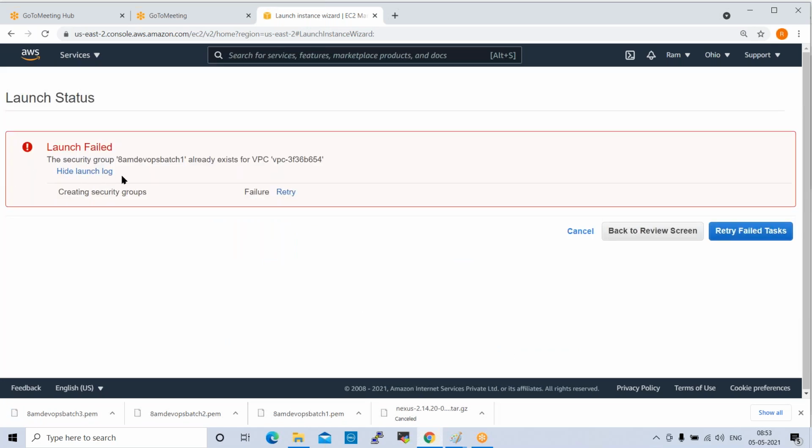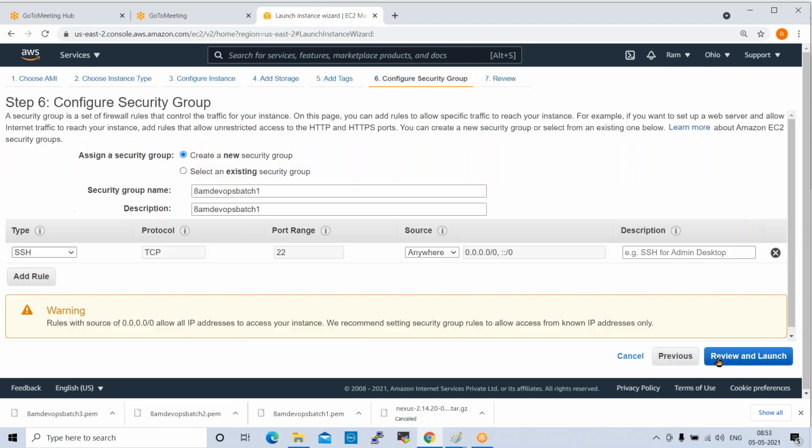Security group also already exists. I have so many security groups, that is why it is saying it is available already.